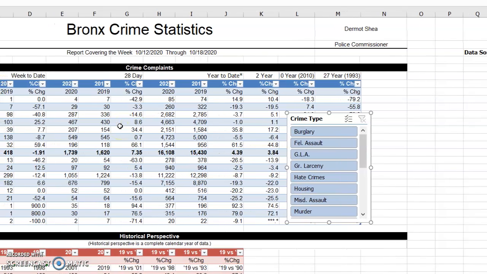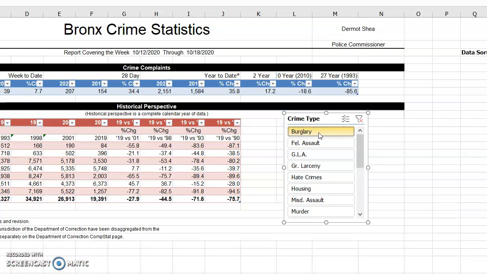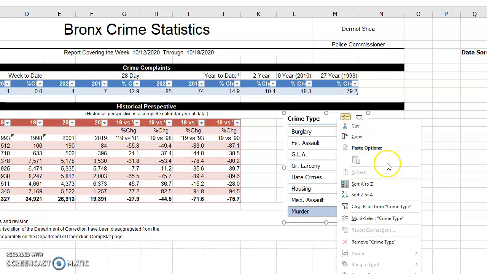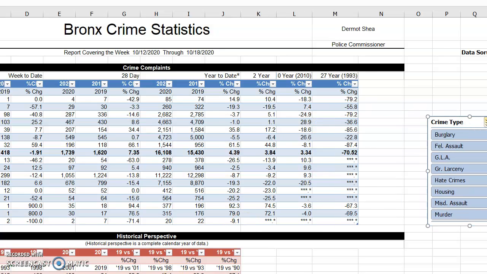One of the most famous crimes is burglary. So if we just want to pull up the burglary on the Bronx crime statistics, we can just click burglary on this slicer tool, and it'll just show us the burglary statistics. Same we can do for any other type, such as hate crimes. We can only see the hate crime statistics, or murder crimes, and you get the point. Here I will delete this now so we can see all of our data set.